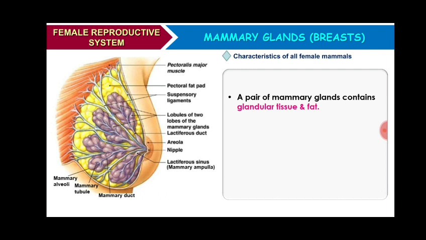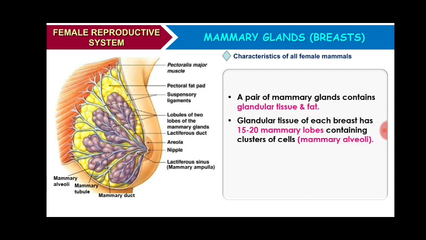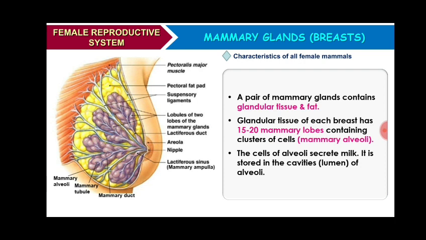Glandular tissue in each mammary gland consists of 15 to 20 mammary lobes, and mammary lobes contain a cluster of cells, and those clusters of cells are called mammary alveoli, and each alveoli stores milk and secretes milk.